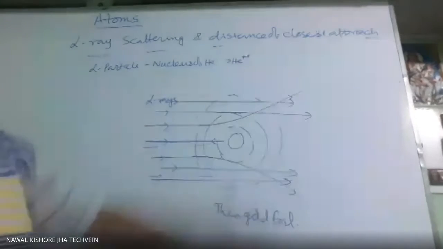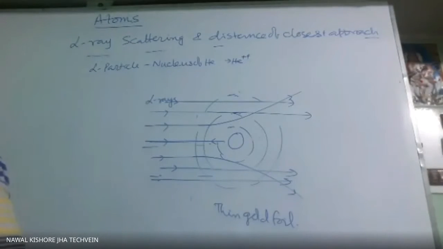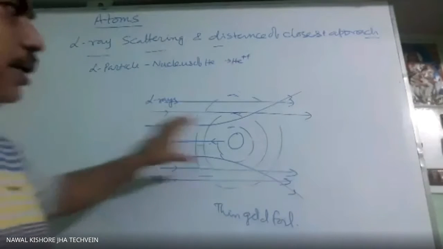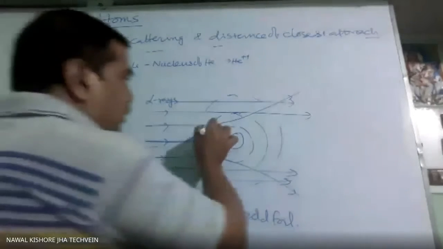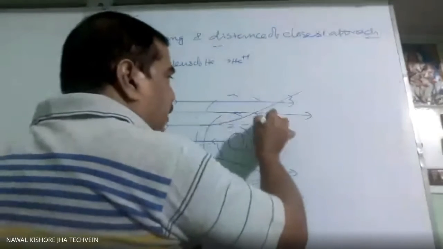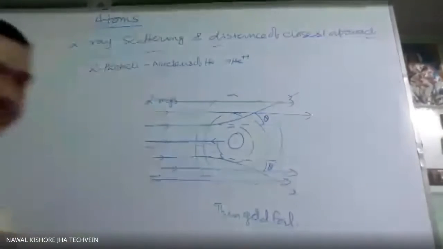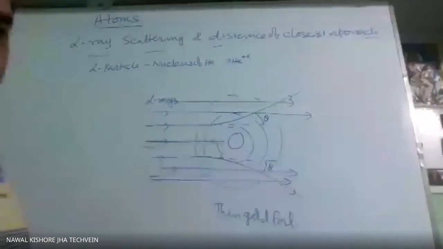They pass undeviated. In the foil, suppose millions of rays are allowed to pass, then out of that, almost all were going undeviated. Very few of them were deviated by larger angle. If this is the original direction, then this is the angle of deviation or angle of scattering. The distance from the center we call impact parameter. This is not in our syllabus. We do not have to know that. Only we are concentrating on this one.